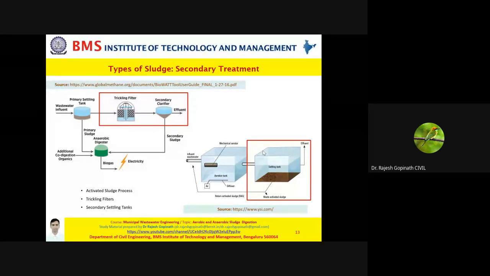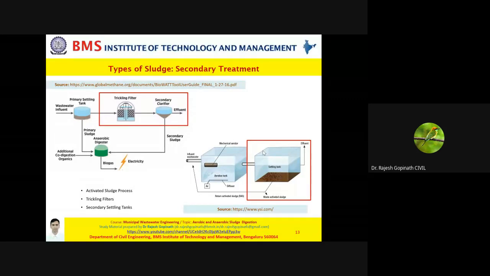All right, now since you're talking about return sludge, since you're talking about activated sludge, definitely you can expect that this sludge will also contain microorganisms in dead form and living form. Now if you're talking about the sludge which is produced due to the operation of trickling filter, please note sludge is not produced in the trickling filter. The sludge is produced in the secondary clarifier.